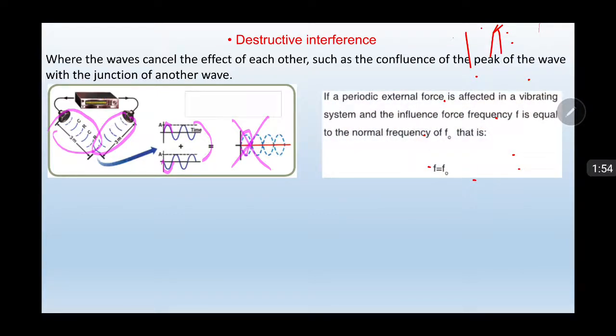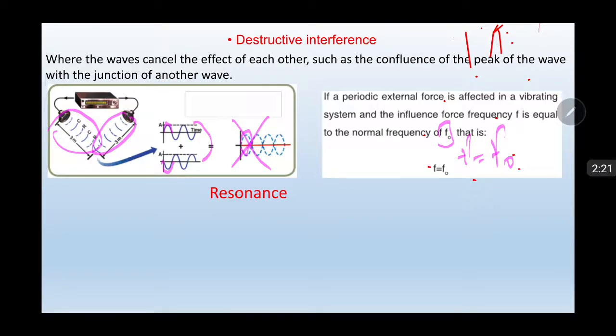If a periodic external force affects a vibrating system, and the force frequency, we can show F, is equal to the natural frequency, we can show F0. That is, it means F equals F0.